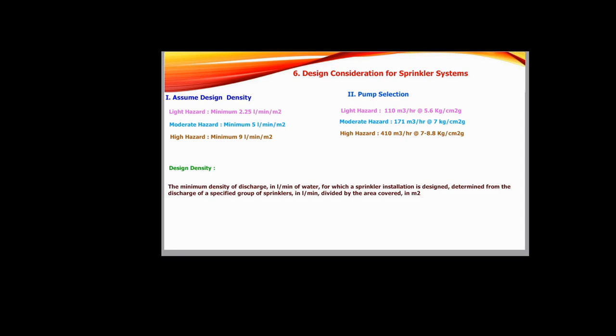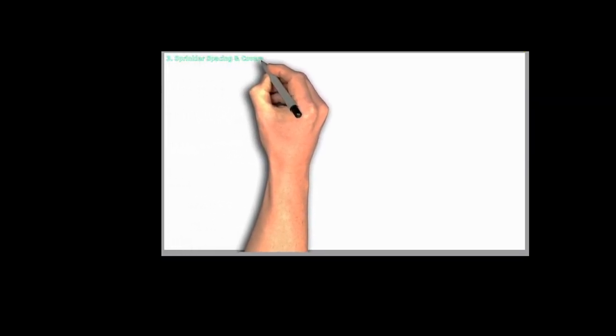This selection ensures the system maintains the correct pressure and flow rate for effective firefighting, depending on the level of risk present. Now, let's discuss the spacing between sprinkler head and how much area each sprinkler can cover based on level of hazard. Proper spacing ensure optimal fire suppression and prevent gap in coverage.